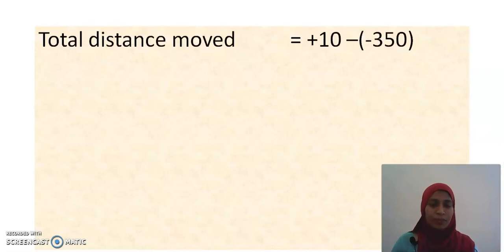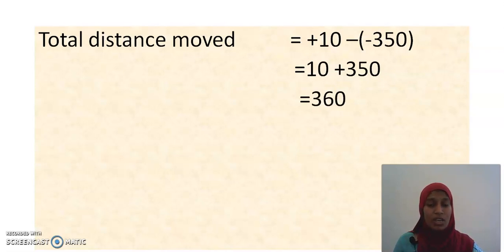Here the solution comes. Total distance from 10 to minus 350. Starting point and ending point. I should subtract starting and ending. Always subtraction is from the bigger number to the smaller number. Plus 10 is the bigger number. Minus 350 is the smaller number. So, it comes after minus. See here, plus 10 in the first, minus of minus 350. So, we get 10 plus 350. Okay, my dear children. So, how much distance should it travel now? 360 meters. How much distance should it travel? 360 meters it should travel.